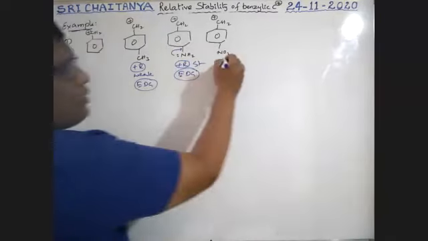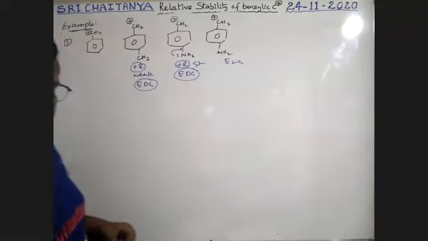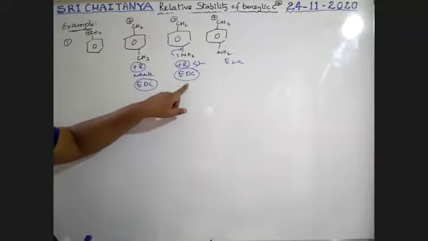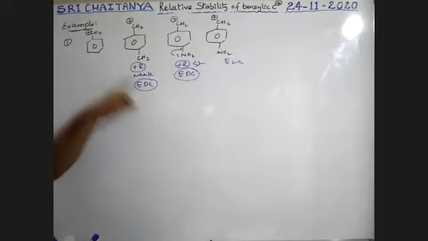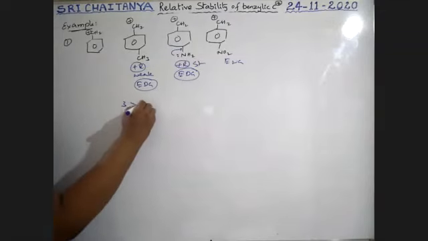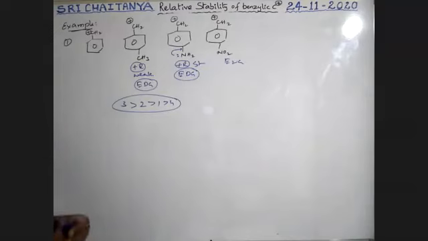This is an electron withdrawing group. Electron withdrawing group decreases the stability, boys. So finally, what is the order? So I think 3 greater than 2 greater than 1 greater than 4. So this is the order of stability. Am I correct or not?